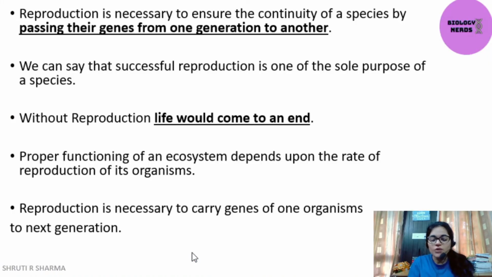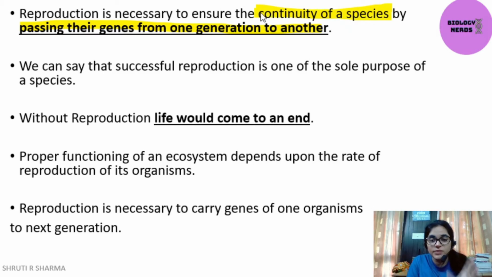Well, let's find out. Reproduction is necessary to ensure the continuity of the species by passing genes from one generation to the next. Very important term: continuity of species.